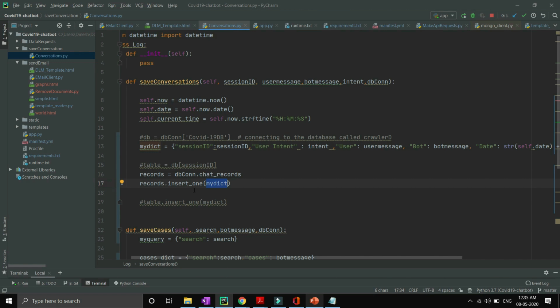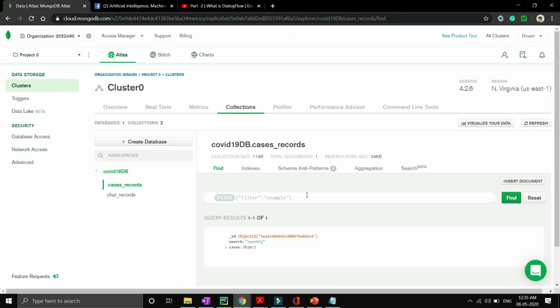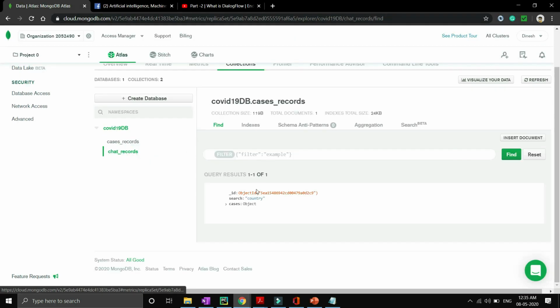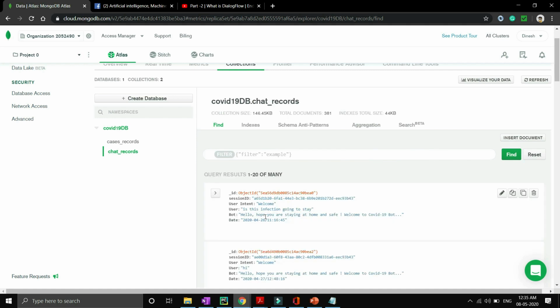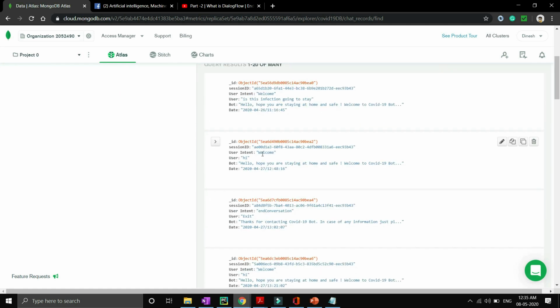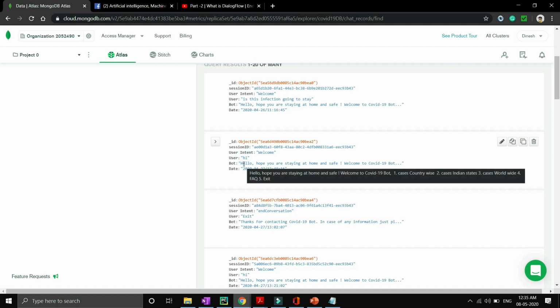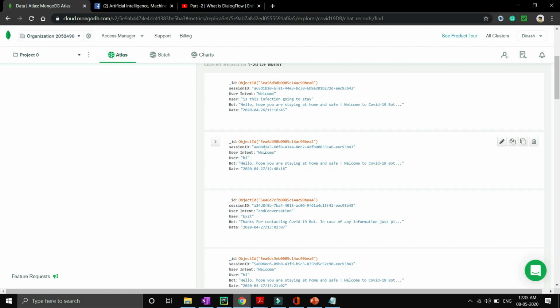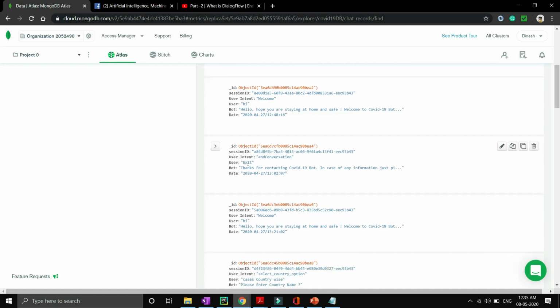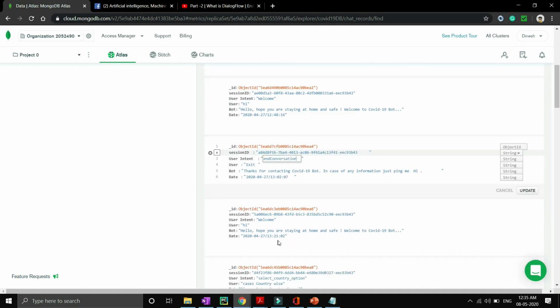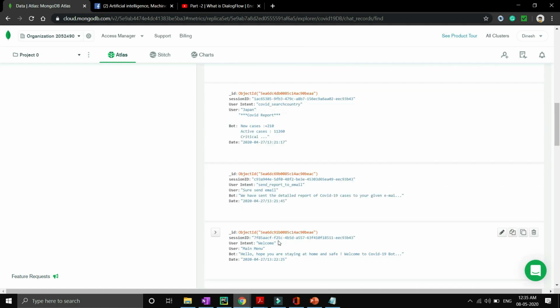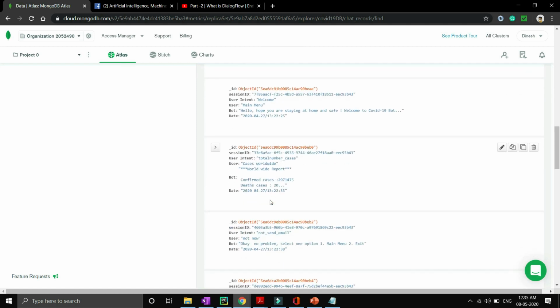Okay, so this is how our database is working finally, and you will be able to see the data inside my MongoDB inside chat records. So you will be able to see that I'm saving all the data. So user has said hi, then bot responds hello, hope you are doing good and all. So intent was welcome to greet the user, and if user said exit, then end conversation was the intent, and something like this. Okay, so this is how our database is working.